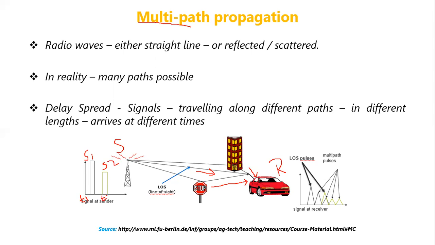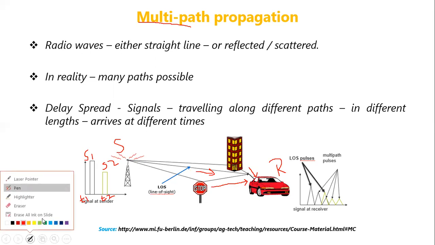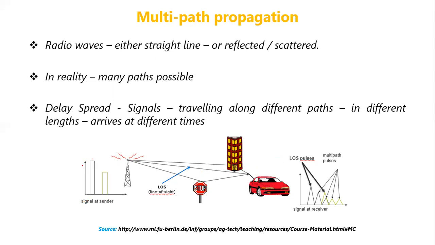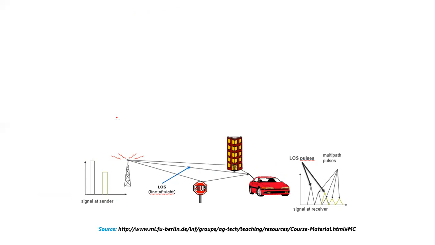But due to multipath propagation, these signals may spill over in time and mix with each other. That is called intersymbol interference. Such problems may be created because of delay spread. Delay spread occurs because of multipath propagation, and because of delay spread, problems like intersymbol interference (ISI) can also happen.